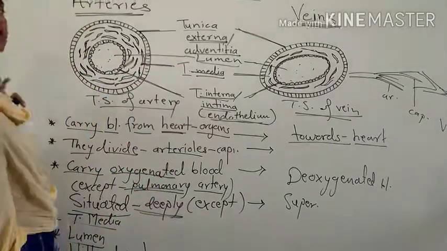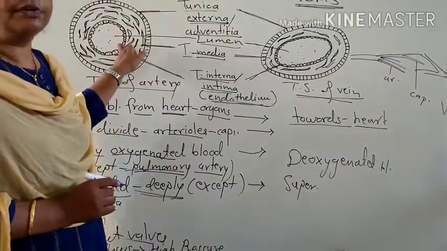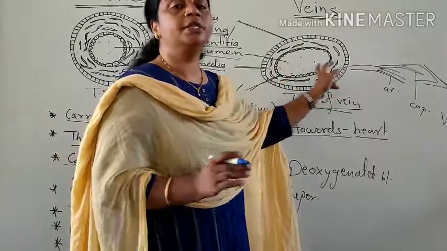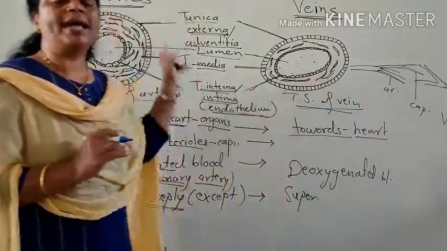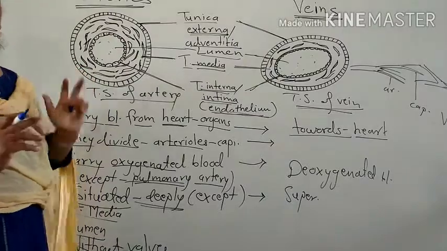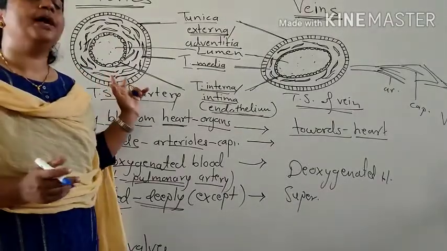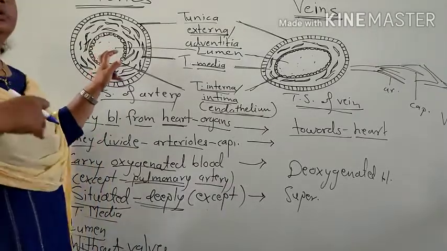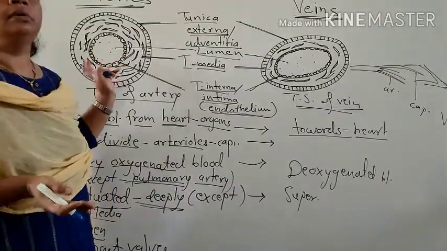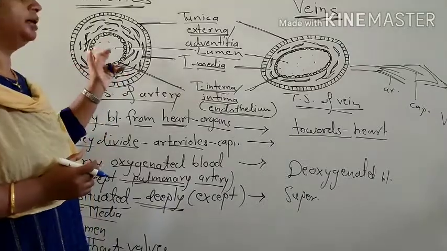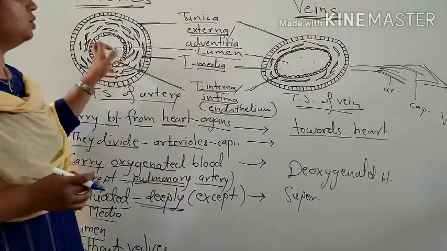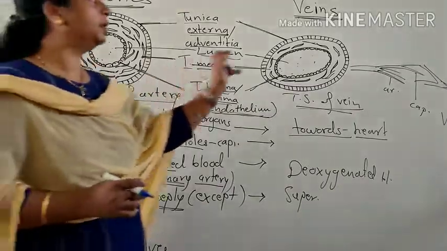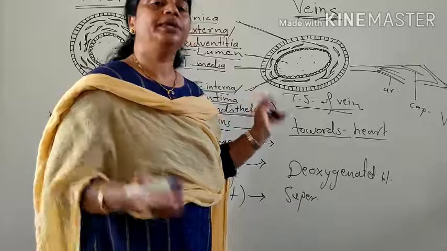Then blood flows. Blood flows in arteries with high pressure, and blood flows in veins with low pressure. Why is the artery blood flow with high pressure? Because of ventricular systole, in which our systemic aorta pumps out oxygenated blood into different arteries. So there is a high pressure. Means arteries carry blood with high pressure and veins carry blood with low pressure.